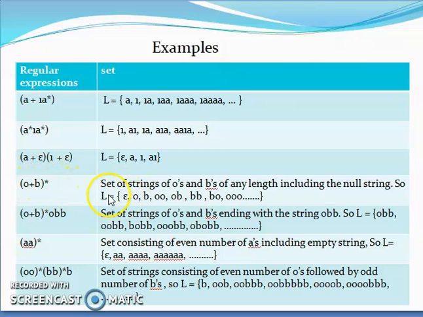Since this is a Kleene closure, it will include empty, then single O, single B, 2 times O, OB, BB, BO, any order is allowed in this particular language. Then we have O plus B whole star OBB. Now here we can have O and B appearing in any order, any number of times, necessarily ending in OBB. So OBB must be present.